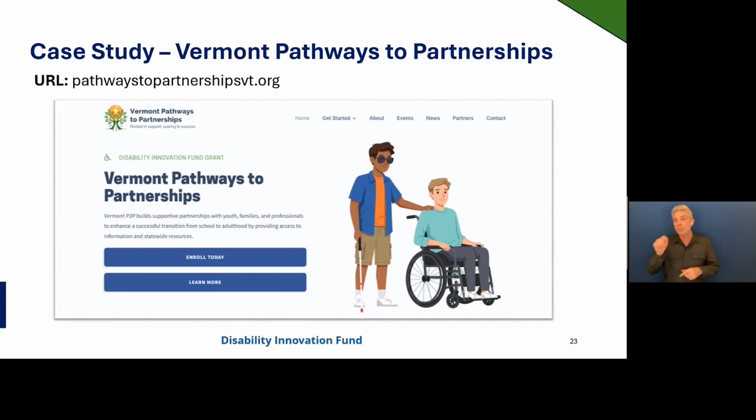Their website is in the From Scratch category. They work with a developer on both their website and branding. During our Q&A, you'll see aspects of their website, Pathways to Partnerships, vt.org, featured on the screen. Let's get into our discussion.